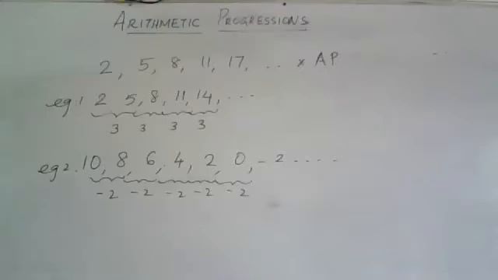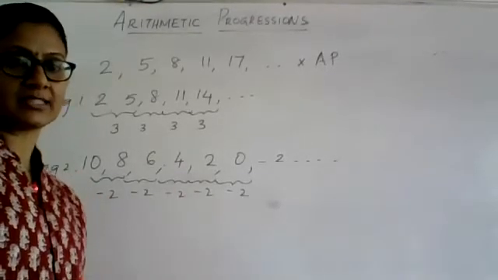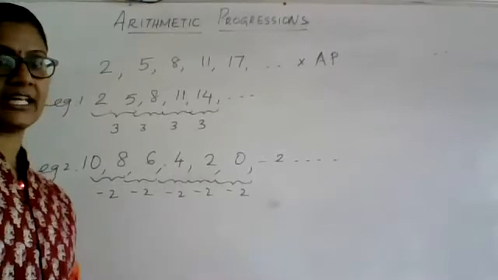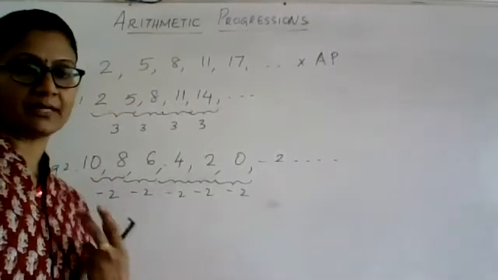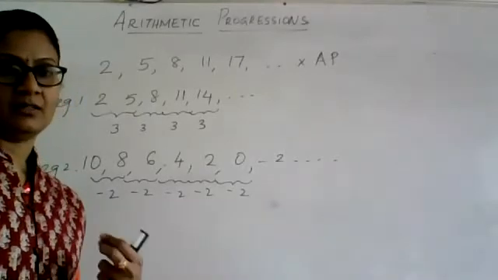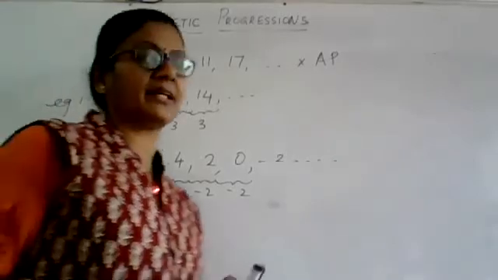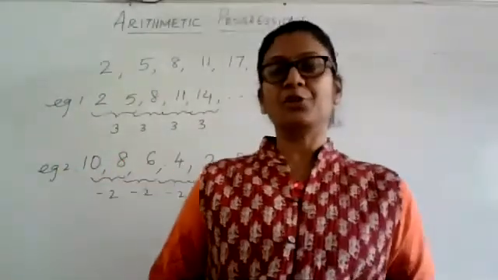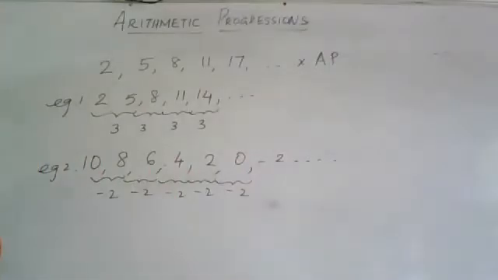Now, when we are talking about the terms of an AP, do you think all arithmetic progressions have to be finite or they can be infinite also? There are two kinds of arithmetic progressions possible: finite and infinite. What do you think will be the difference between the two? Finite will have a number of terms. Yes.